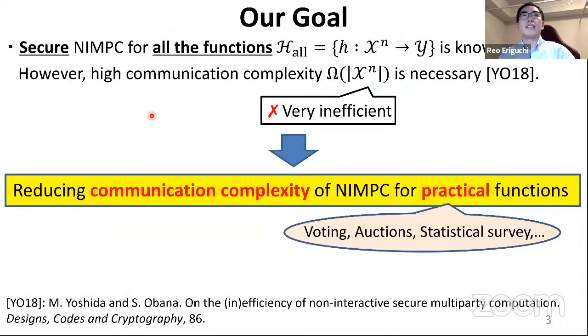Previously, it is known that unconditionally secure NIMPC for all n-input functions is possible. However, such a protocol must result in exponentially large communication complexity because of a known lower bound. So in this work, we focus on a special class of practical functions, and we aim at reducing the communication complexity of NIMPC for those specific functions.